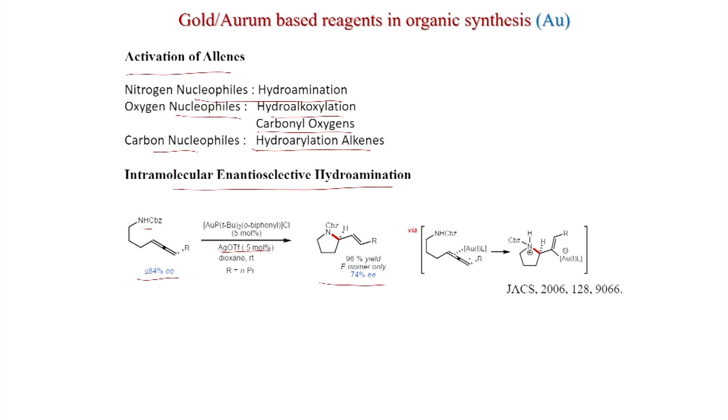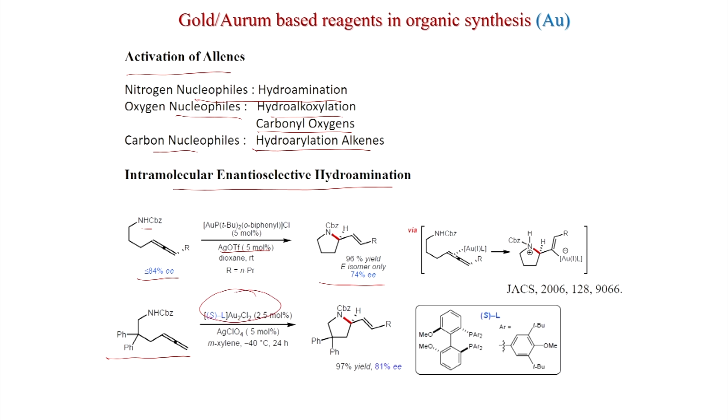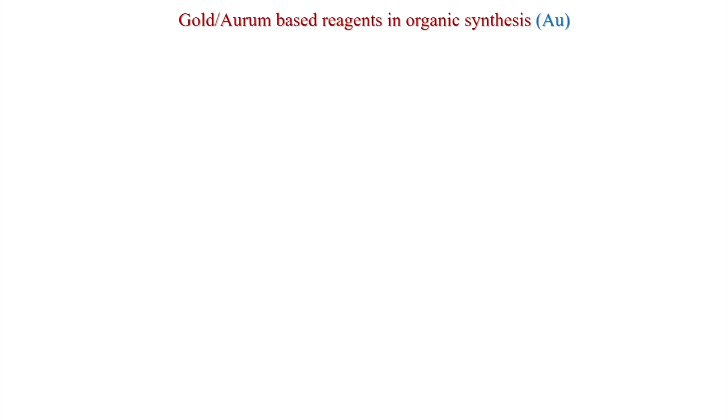Similar to an alkyne, you can also activate the allene here and get this intermediate, and after elimination of gold you can get the double bond. Now, with a chiral catalyst also you can get, so this is the biphosphine catalyst with Ar this, you can get the product up to 81% ee in 97% yield. This was published in Organic Letters 2007.